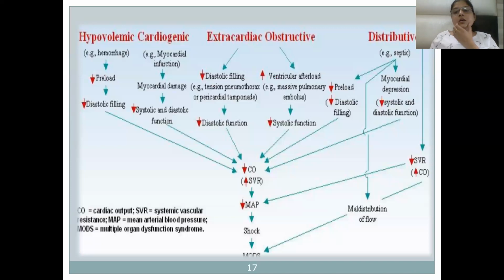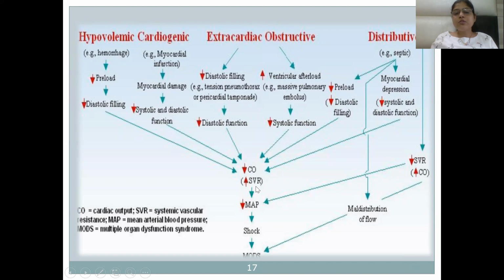Now this is the basic mechanism of development in the various kinds of shock. When there is hemorrhage, meaning reduced blood flow in hypovolemic shock, that can lead to reduced preload. Preload is the diastolic filling, and reduced filling will lead to reduced cardiac output.